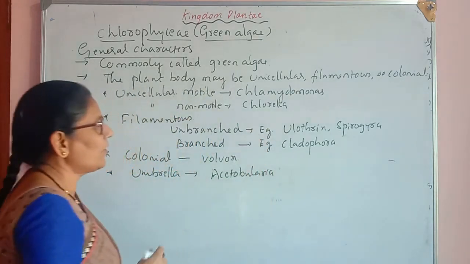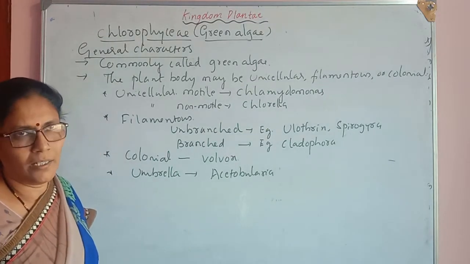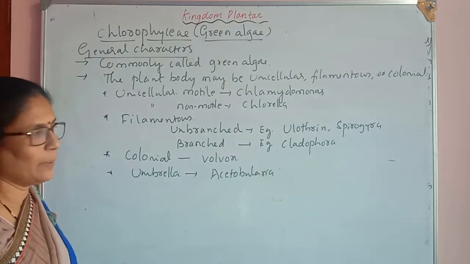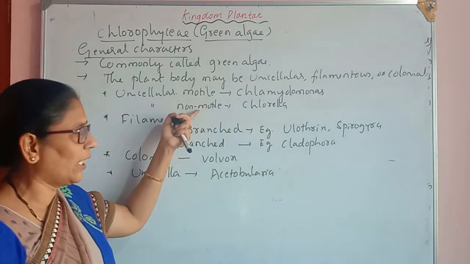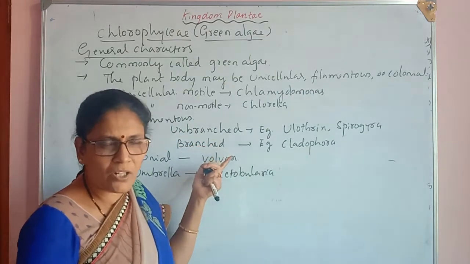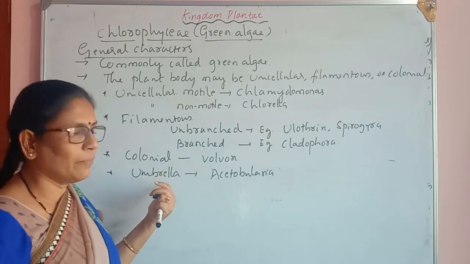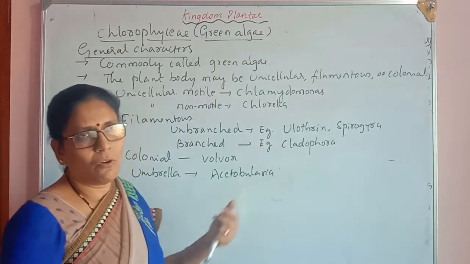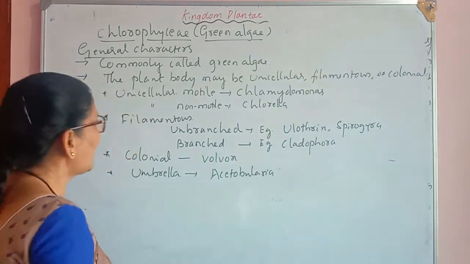So these are the diverse shapes and forms of the algae of Chlorophyceae. They may be unicellular, and in the unicellular they may be motile or non-motile. They may be filamentous, and in filamentous they may be branched or unbranched. Colonial forms are also there, and some umbrella shaped forms are also there. So now we move to the next character.